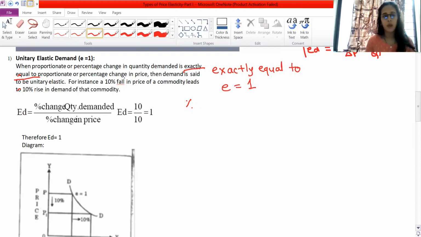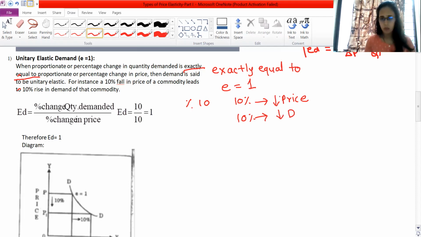See here, what we have assumed: a 10% fall in the price of a commodity leads to, because of the fall in price by 10%, a 10% rise in quantity demanded.